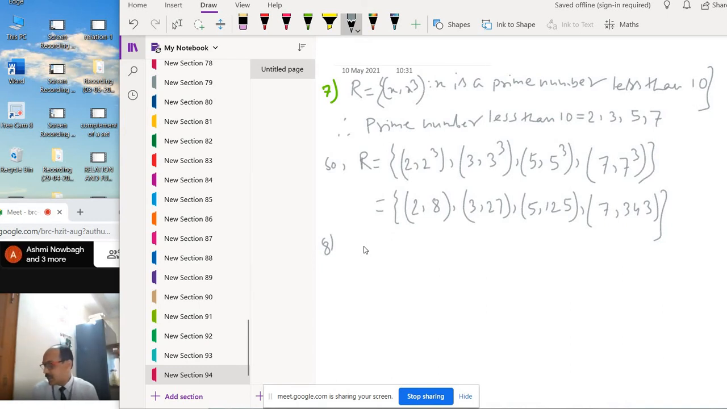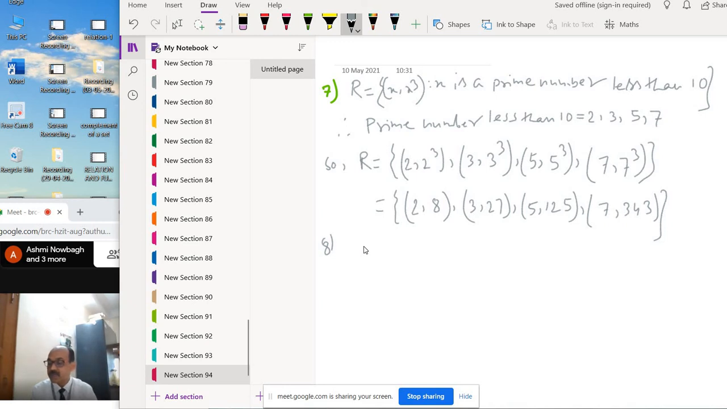Question number 8. Say A is a set whose elements are x, y, z, and B is another set whose elements are 1, 2. Now find the number of relations from A to B. The A set has 3 elements, x, y, z, and the B set has 2 elements, 1, 2. So in A cross B there are 3 into 2, 6 elements. That means 6 elements to form subsets from. The question is to find the number of relations.